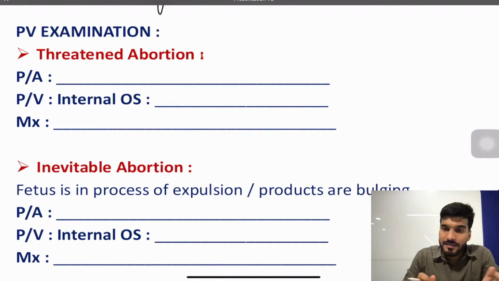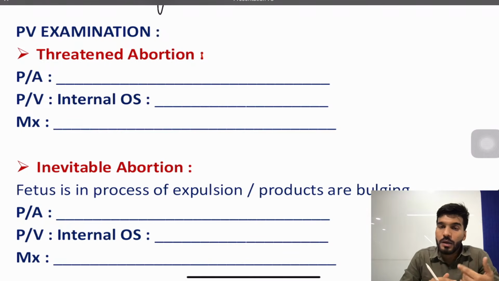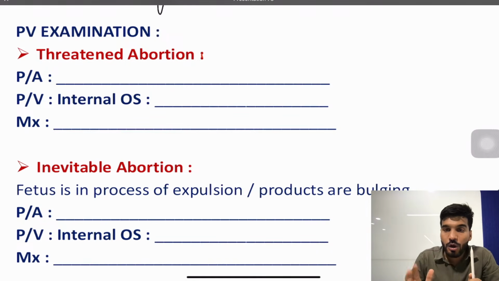Is the height of the uterus increased or decreased with respect to the period of gestation? Second, per vaginal examination, either the os will be open or the os will be closed. Third, ask the patient the type of bleeding. Did you pass any clots, did you pass nothing at all, did you have any episodes of bleeding? Okay, these are all the questions that you will ask the patient.